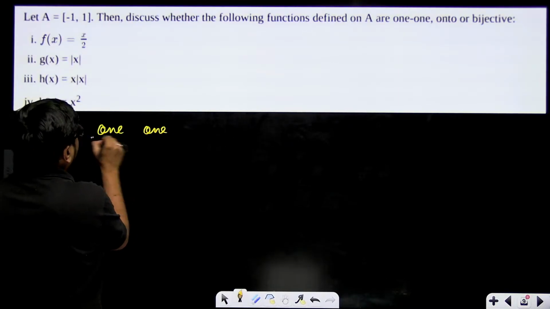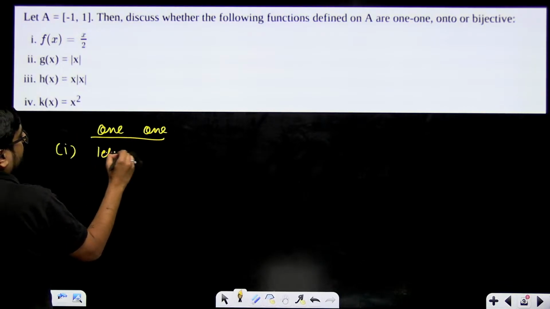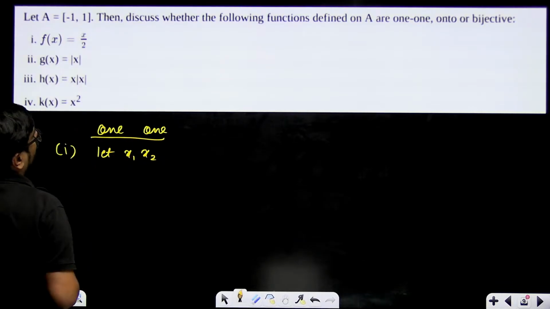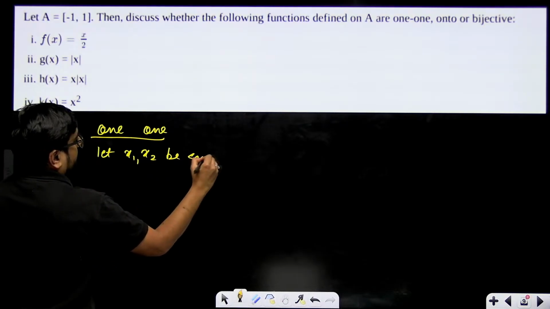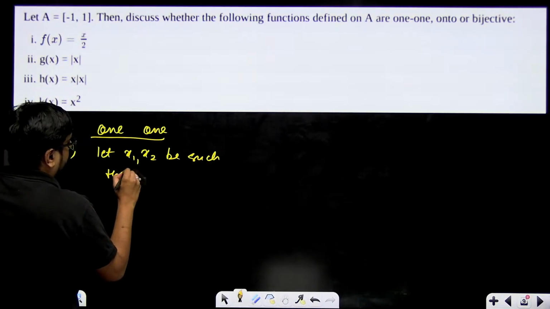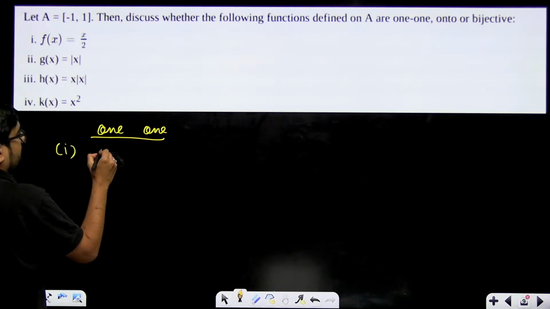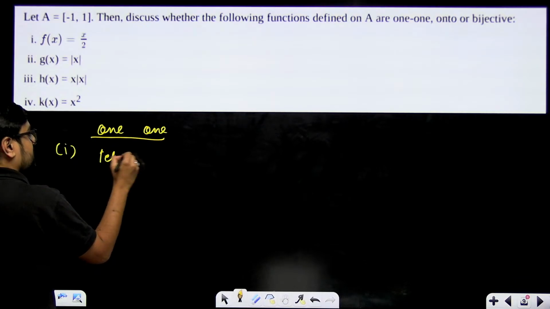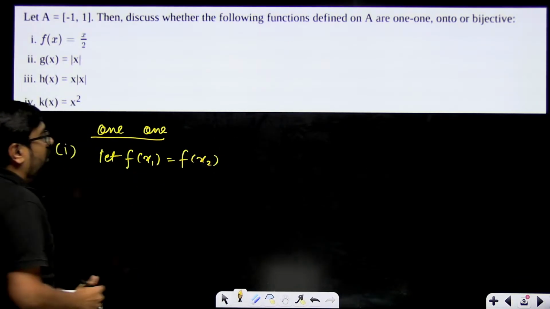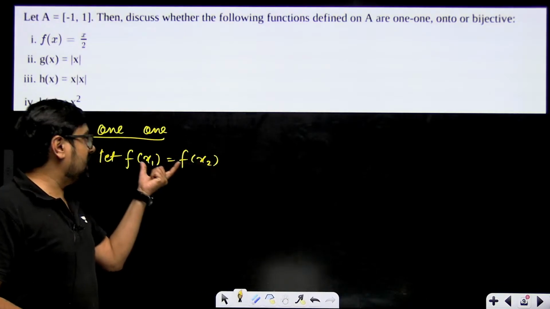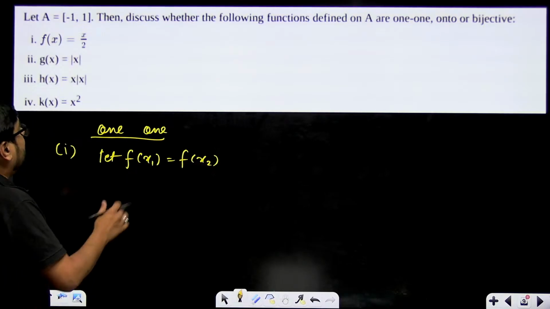For example, we are taking the first function. Always take: let x1 and x2 be such that f of x1 equal to f of x2. Start like this only. Just write let x1 and x2 be two values for which f of x1 is equal to f of x2. Then put over here.